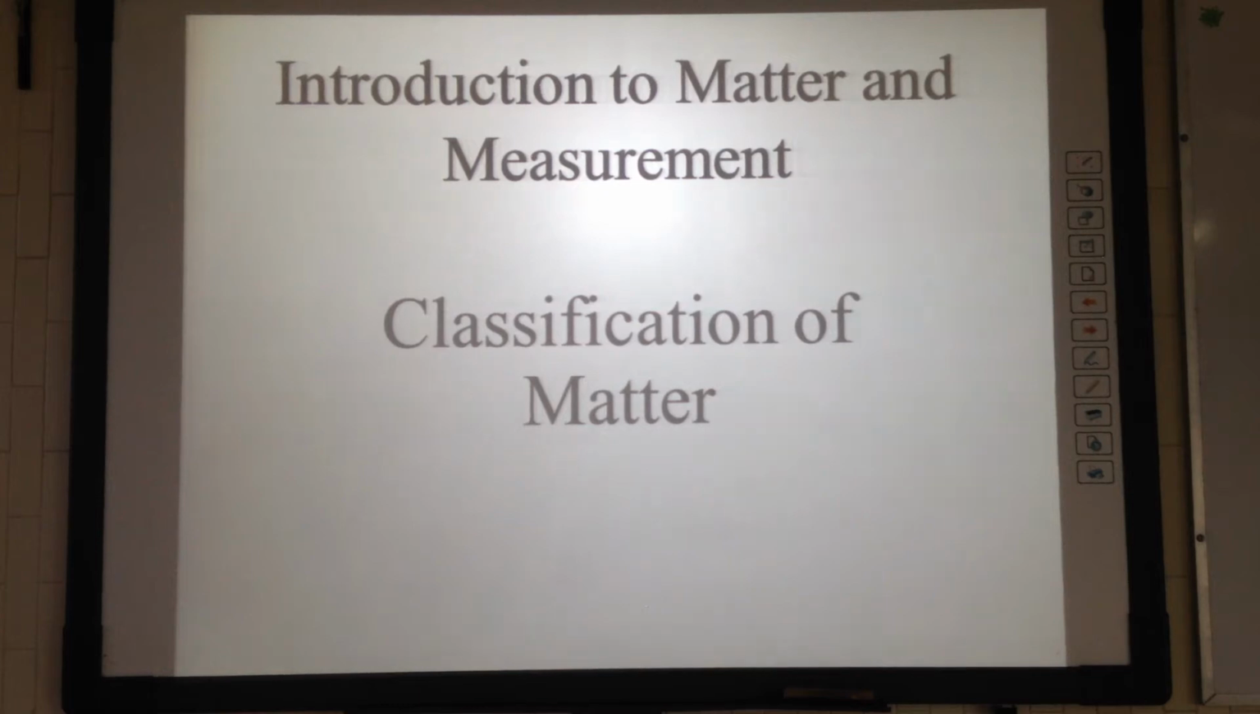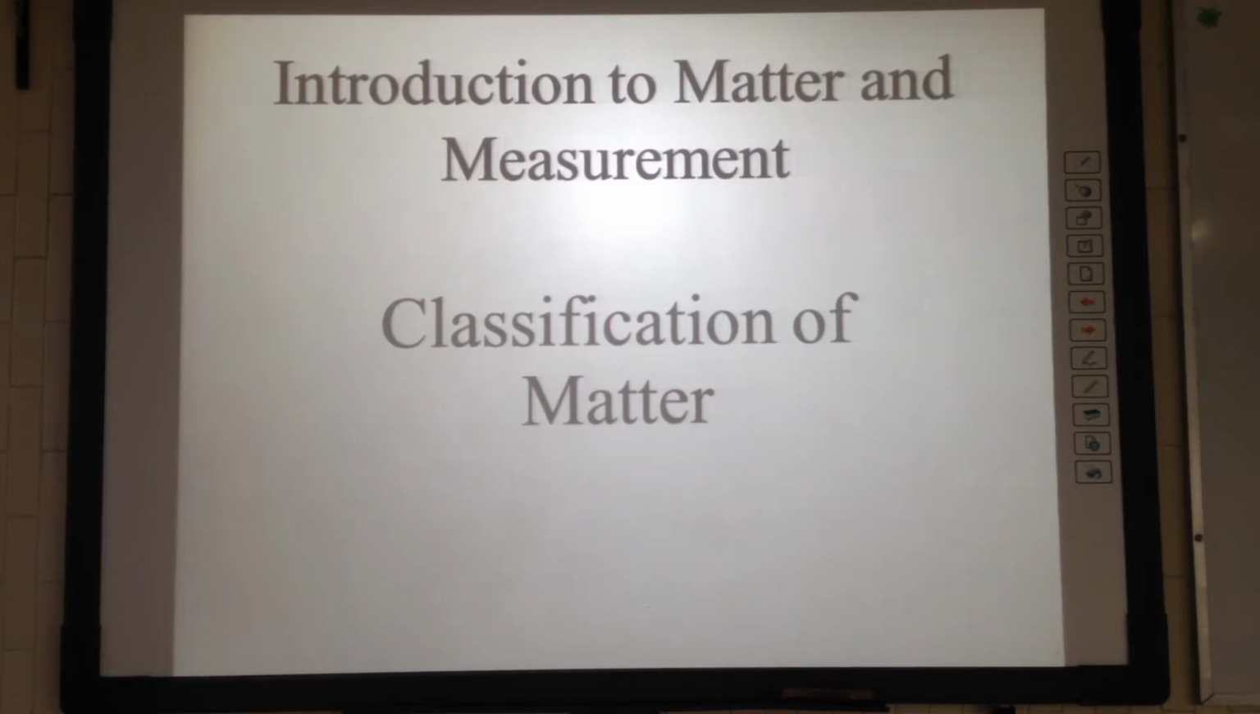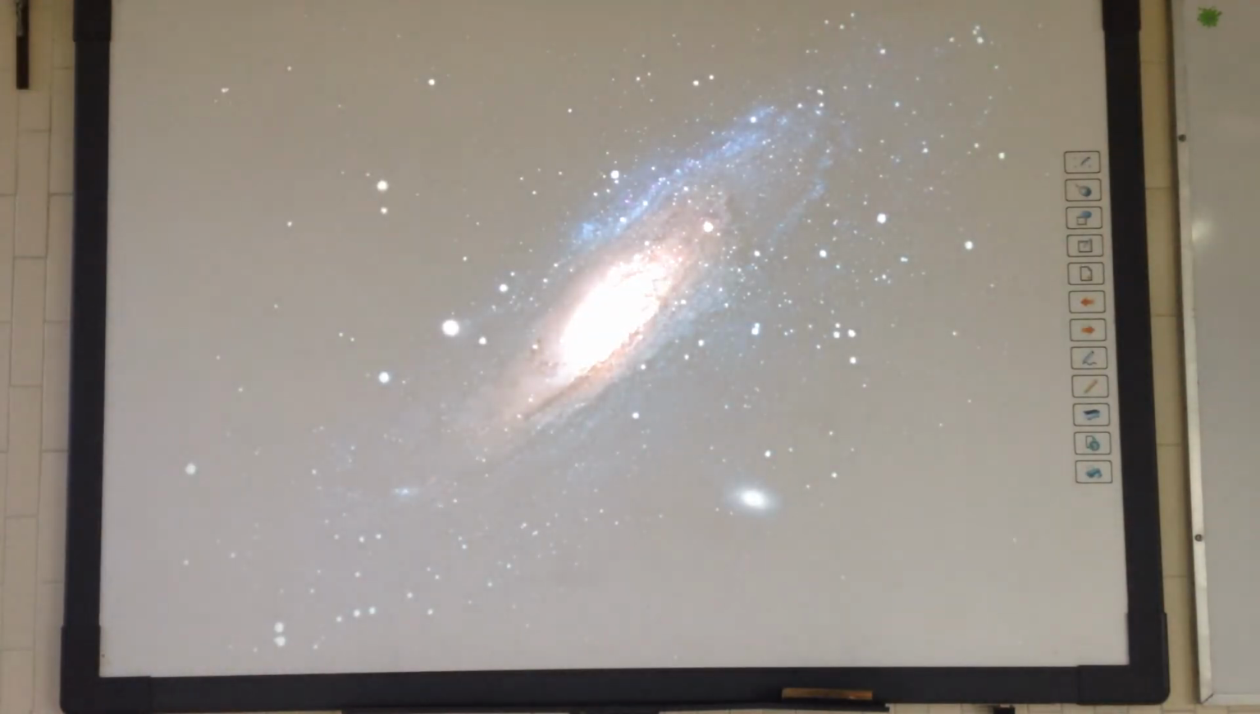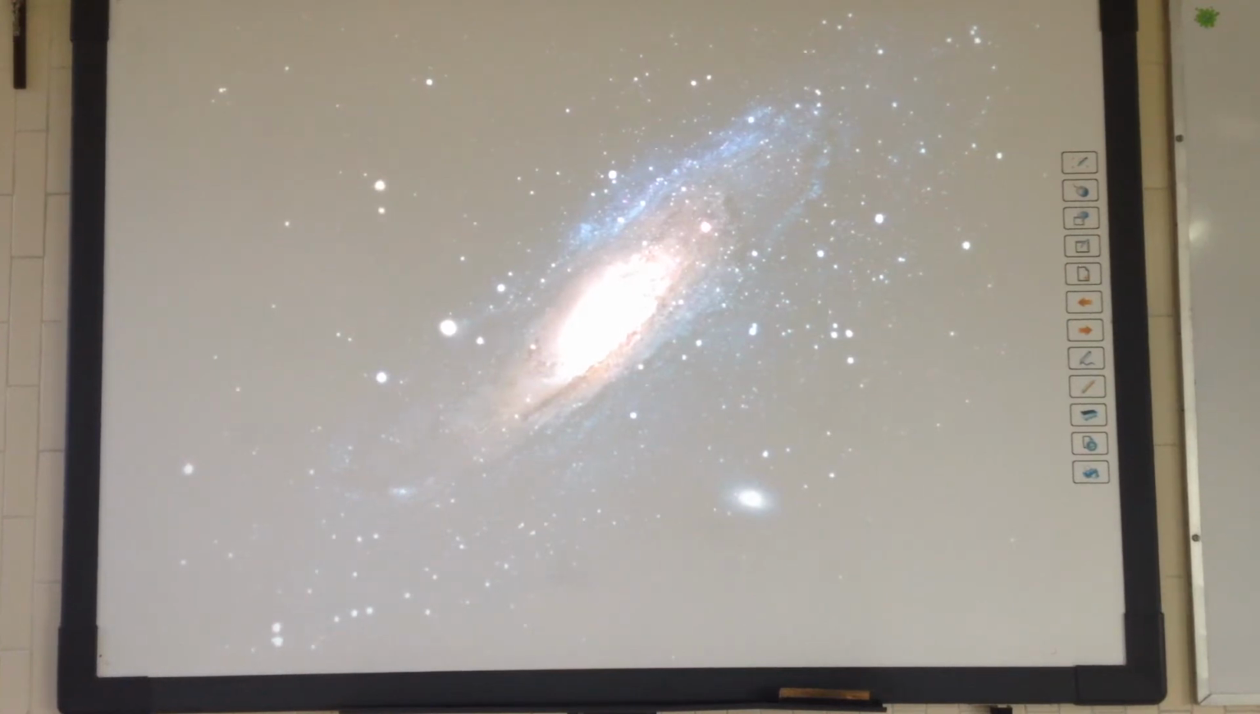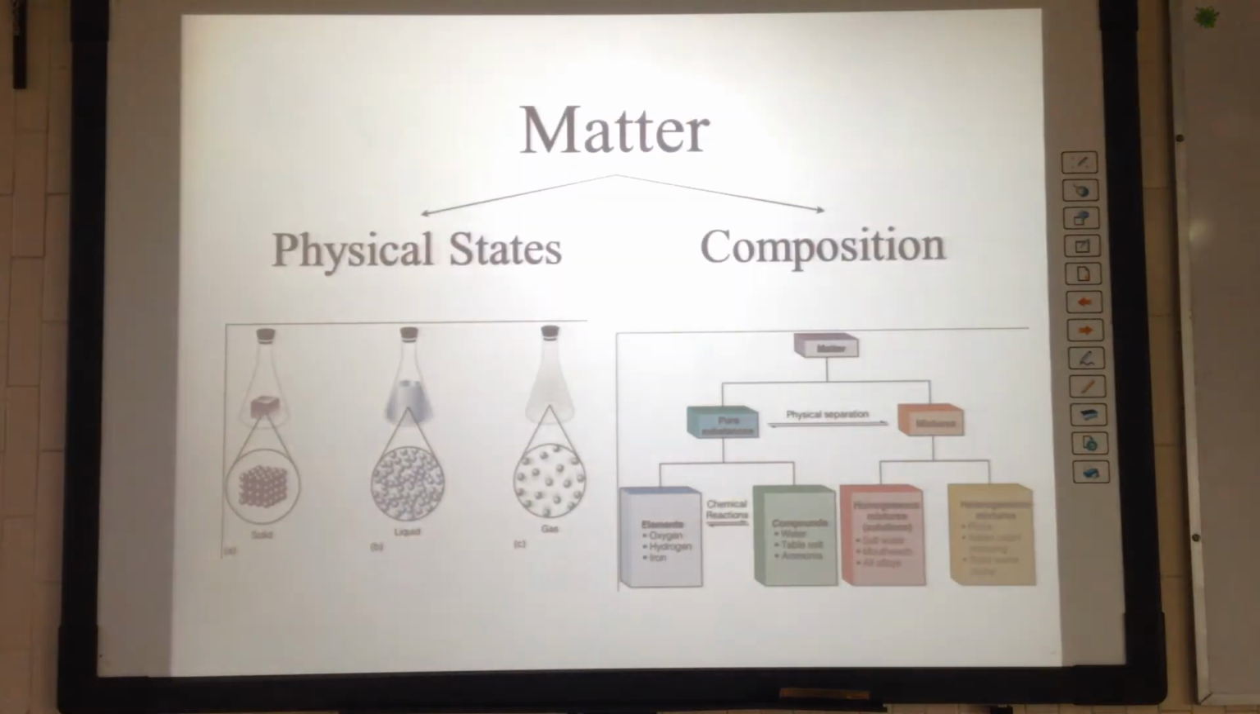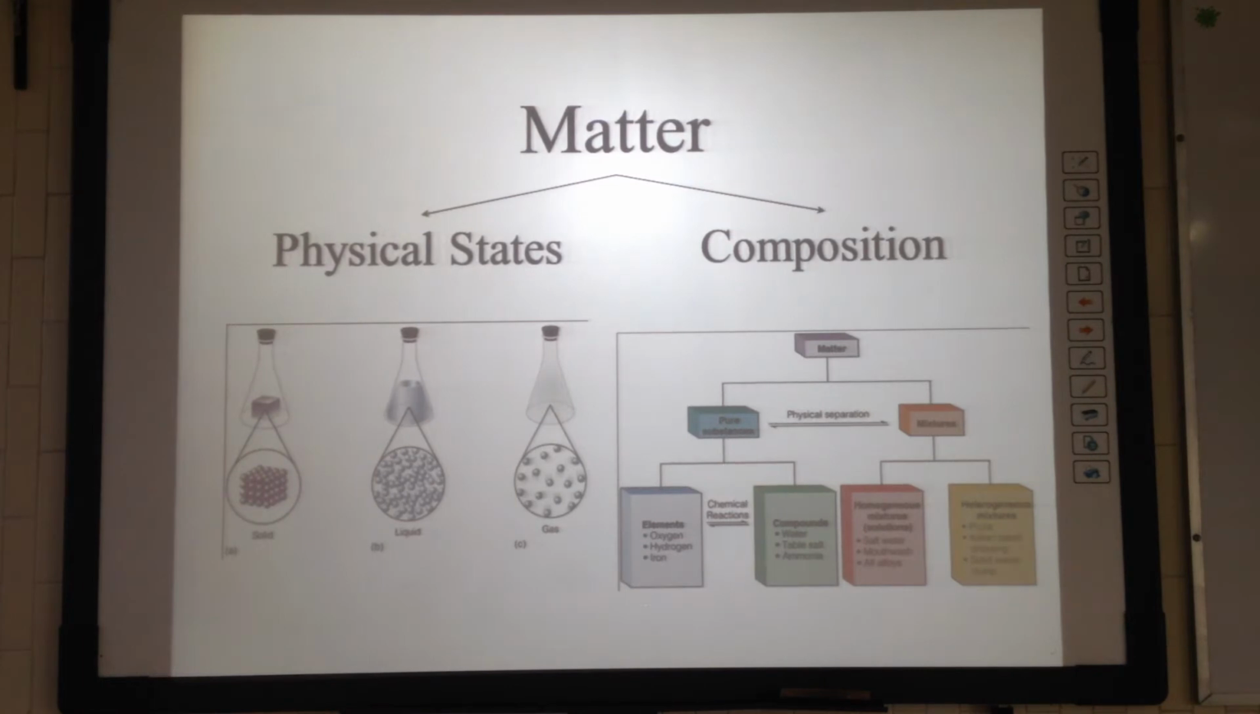Welcome again. This is Chapter 1, Introduction to Matter and Measurement, Section 1.2, Classification of Matter. In our previous section, we saw that everything exists as either matter or energy. So, let's see how matter is classified. The two main ways in which matter is classified are according to physical state and according to composition.